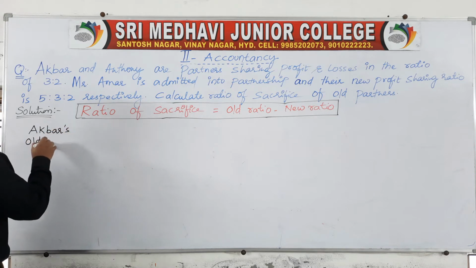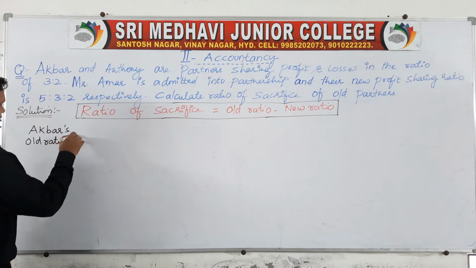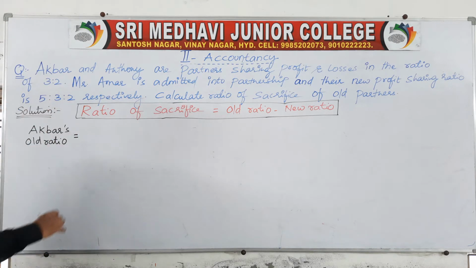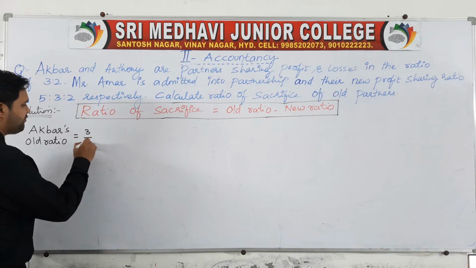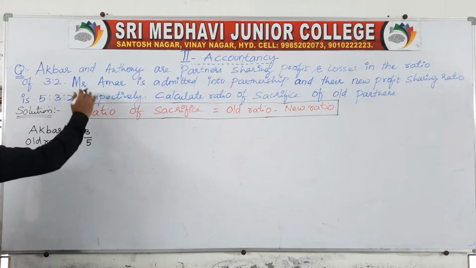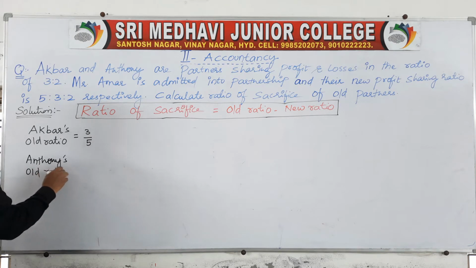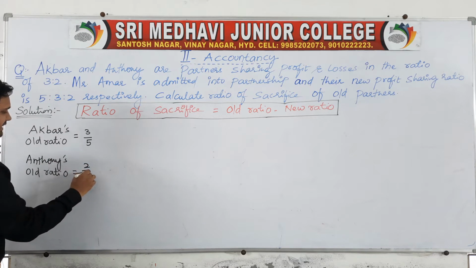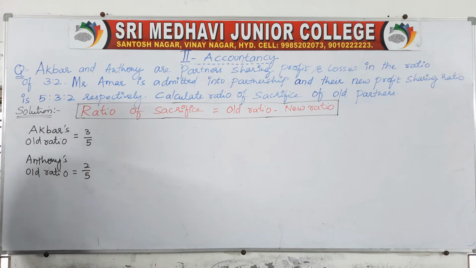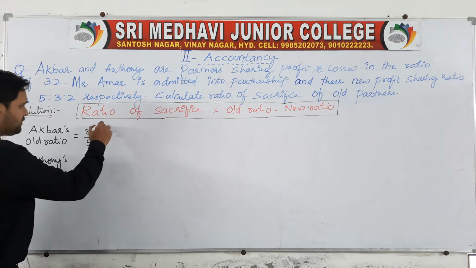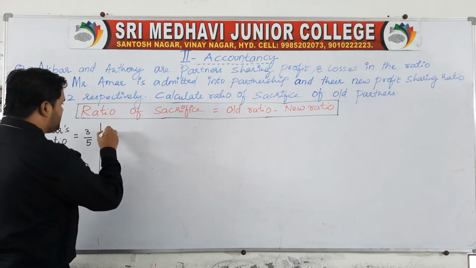What is given in the problem? Akbar's old ratio is 3:2, which is 3/5. Anthony's old ratio is also 3:2, which means 2/5. So 3/5 and 2/5 are the old ratios of Akbar and Anthony respectively. What about their new ratios? Akbar's new ratio.